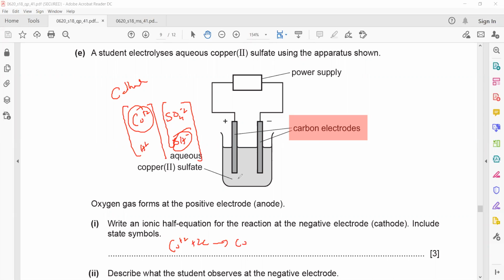Copper ions are present in the solution, hydrogen ions are also present. For positive ion, we check the reactivity, because copper ion is less reactive, so they will move towards the cathode. Copper ions, aqueous, take 2 electrons, change to copper atom, and that will be solid.